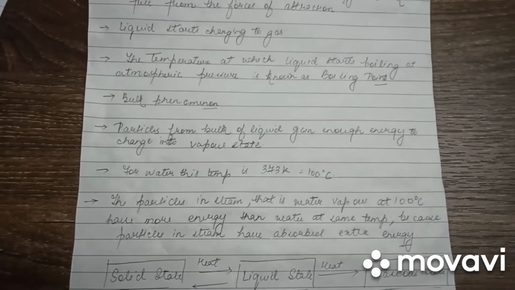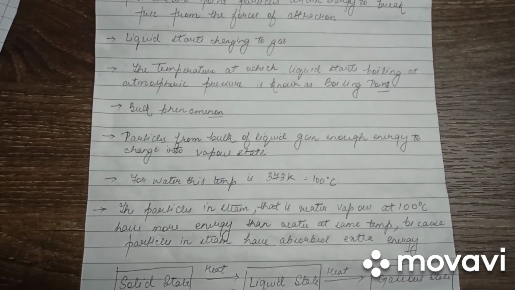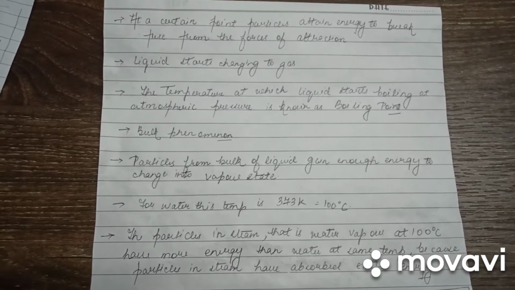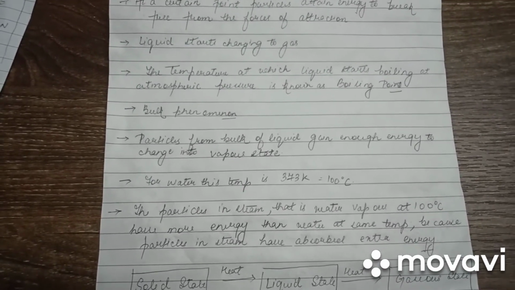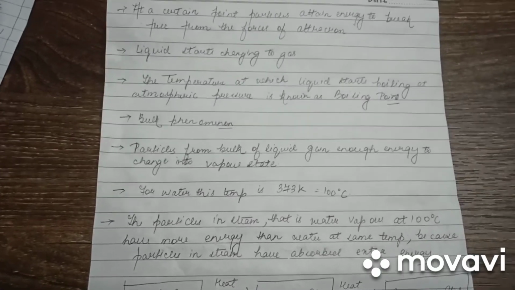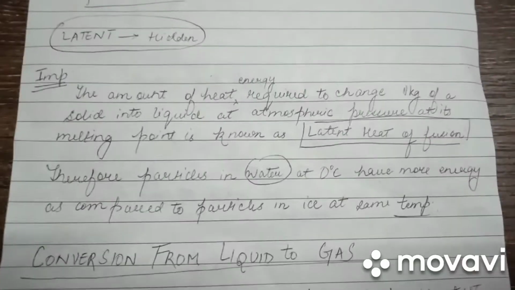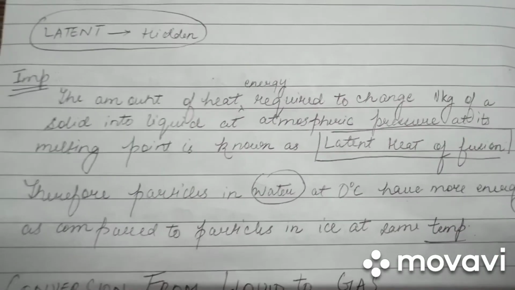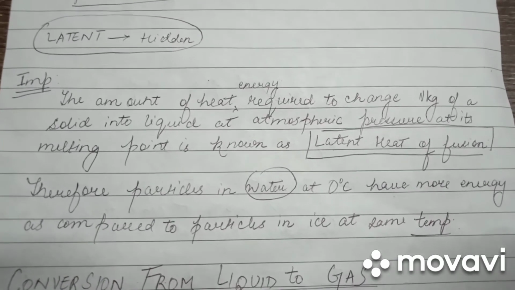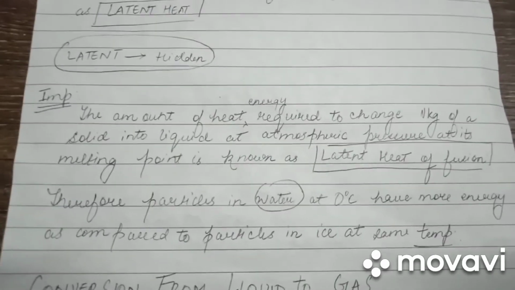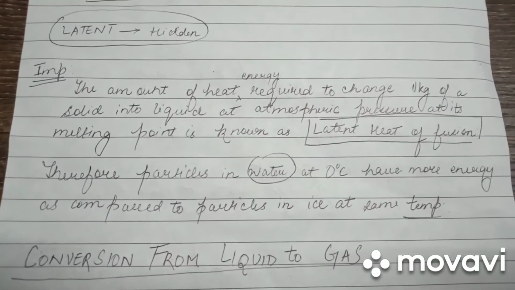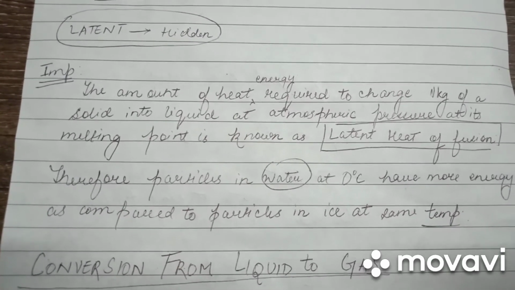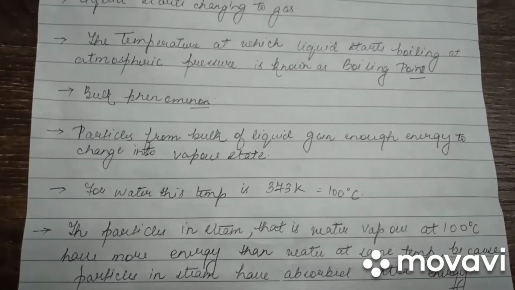That's it for today's lecture. In today's lecture, we studied the effect of temperature on the particles of matter, how providing extra heat increases the kinetic energy of the particles, as a result of which they overcome forces of attraction and change their state. We also learned about latent heat of fusion, which is the amount of heat energy required to change 1 kg of solid into liquid at atmospheric pressure at its melting point. We also discussed how particles in water at 0 degrees Celsius have more energy as compared to particles in ice at the same temperature. That is it for today's video.